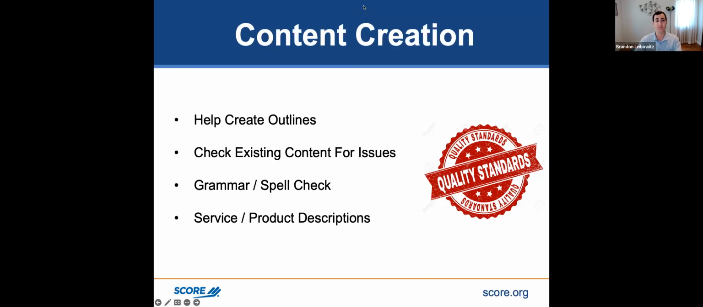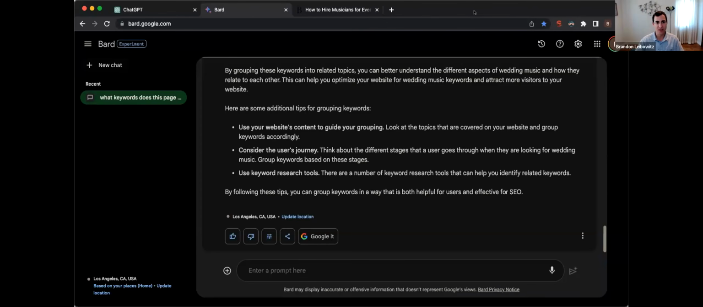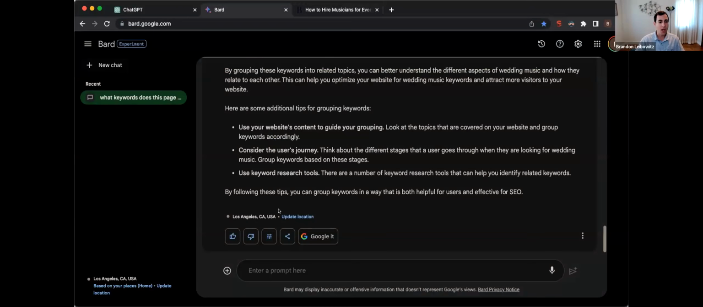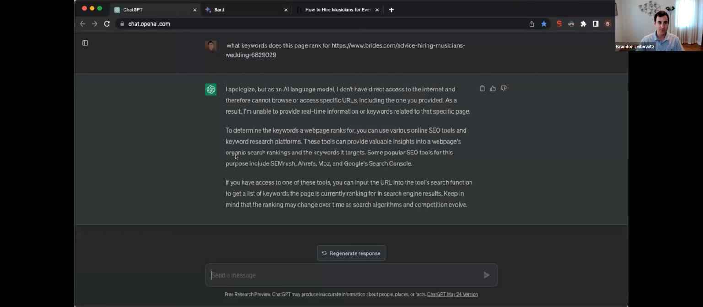But it'll also spell check for you. So you could give it a page on your website and say, can you check this page out for any issues with grammar or spelling? So like we could go back to this example right here, and we could go to both ChatGPT and Bard and say, can you spell check and check the grammar for any issues?